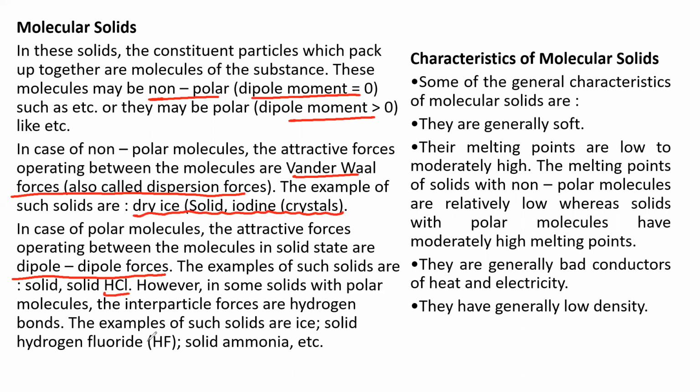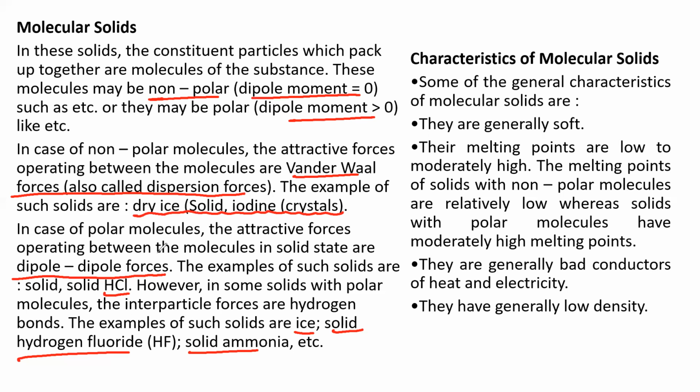However, in some solids with polar molecules, the interparticle forces are hydrogen bonds. So hydrogen bonding we'll also discuss clearly. Already you know what hydrogen bonding is. Examples of such solids are solid hydrogen fluoride, solid ammonia, etc. So in these two molecules, we have hydrogen bonding. So molecular solids consist of mainly two types. One is non-polar and the other is polar. In non-polar, the attractive forces will be van der Waals forces, and in polar the attractive forces will be dipole-dipole interaction.